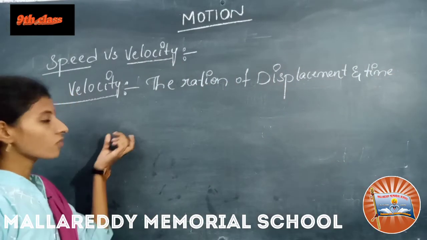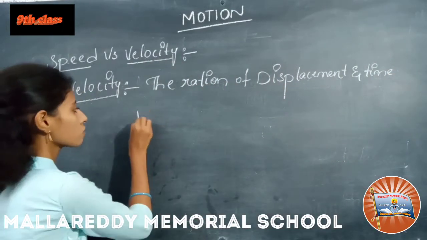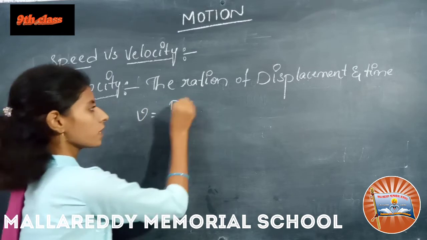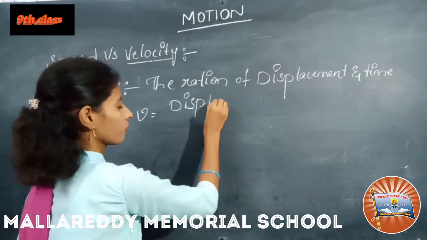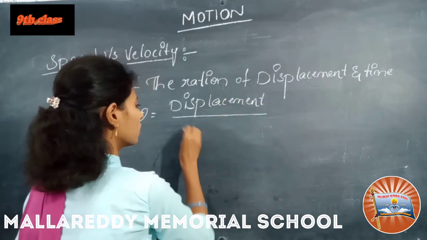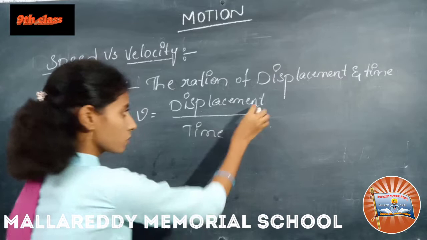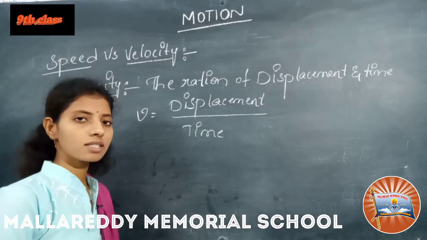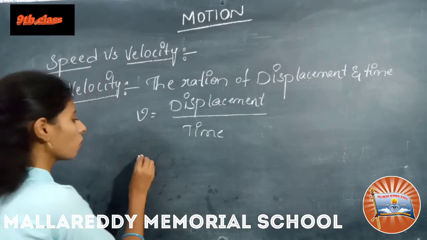So here velocity is also indicated with a small v only. So displacement by time. Displacement is also indicated with s only, and time is a small t.